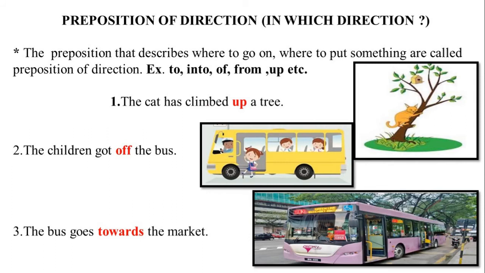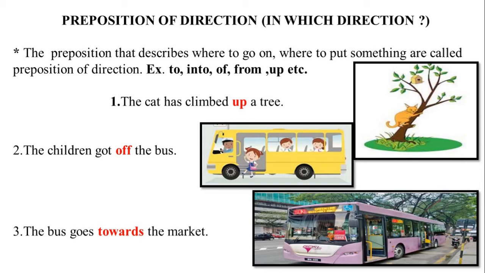Now the next one is preposition of direction. The prepositions that describe where to go or where to put something are called prepositions of direction. Example: to, into, from, up, etc. Example 1. The cat has climbed up a tree. Second one. The children got off the bus. Third one. The bus goes towards the market.